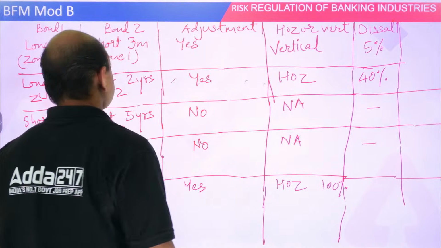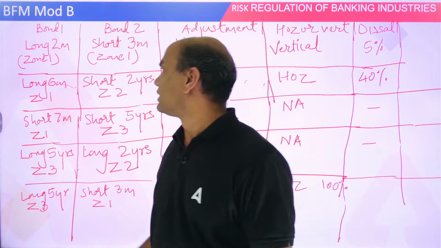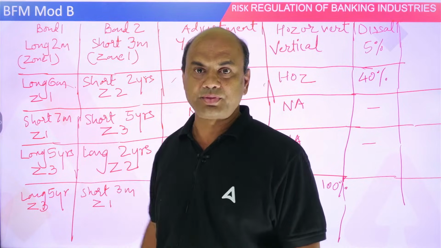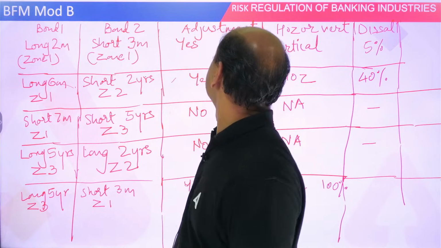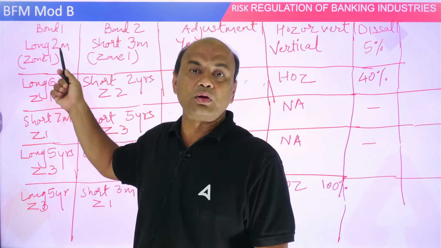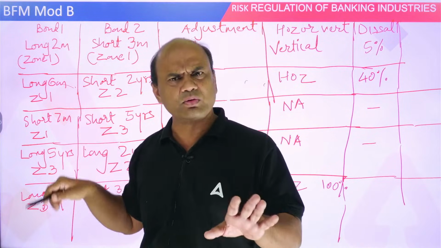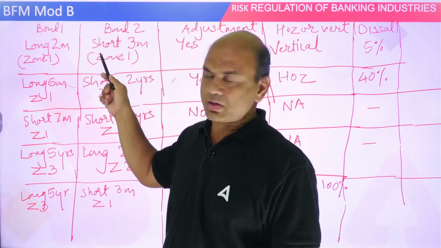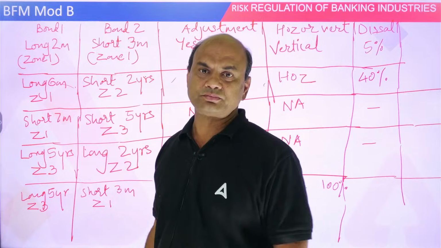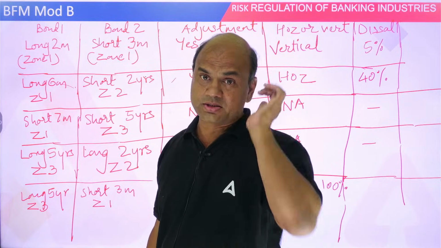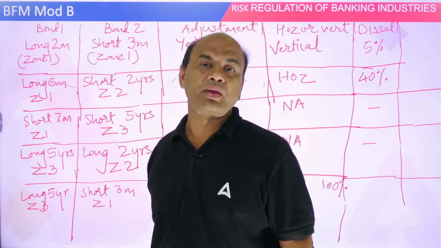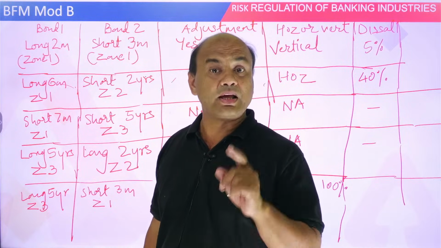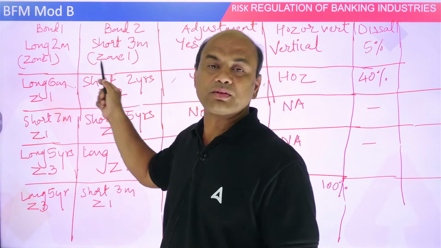See this now, pay attention to this. Bond 1 is long 2 months, it will be given to you. Bond 2 is short 3 months. So in which zone are they? 2 months and 3 months are both in zone 1. Zone 1, zone 1.